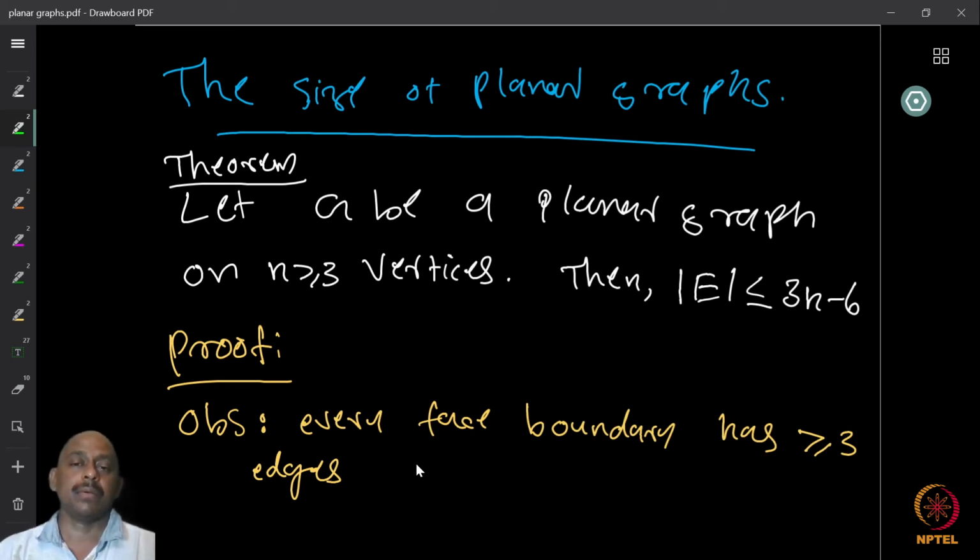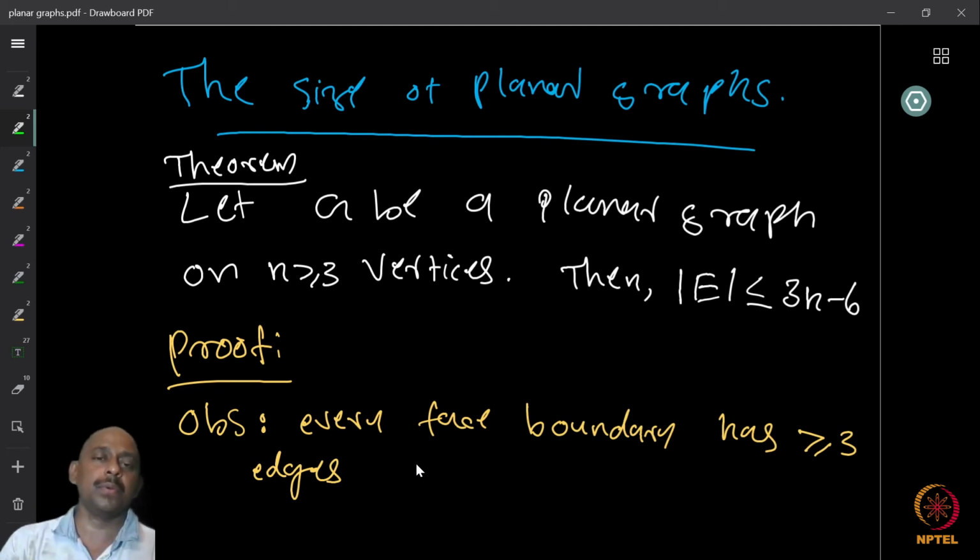So since every face has at least 3 edges in the boundary, this puts a restriction on the number of edges. Now, we want to use this idea to prove formally that the number of edges in any planar graph is at most 3 times the number of vertices minus 6 for n at least 3.